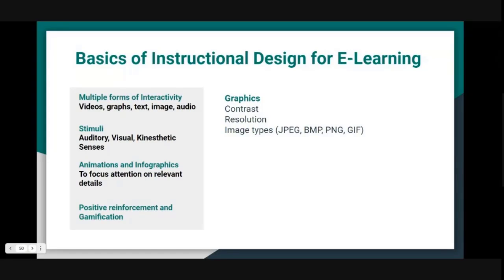And GIF is simply a collection of certain frames or images which are running in a loop, right? So it's not a video, it's still an image, but it is not one frame, it is multiple frames. So these are various image types which are common in e-learning material.